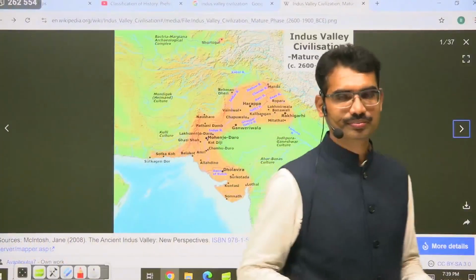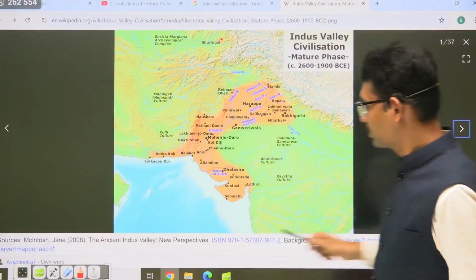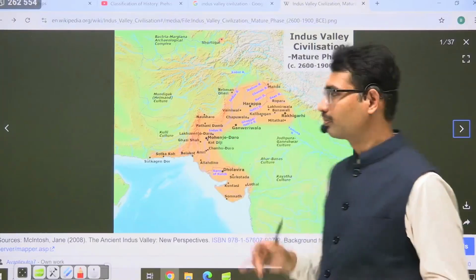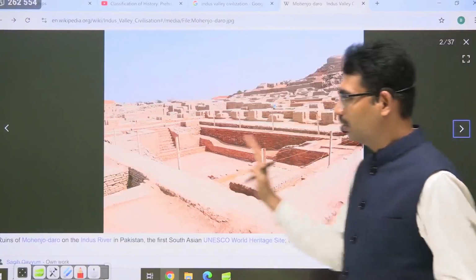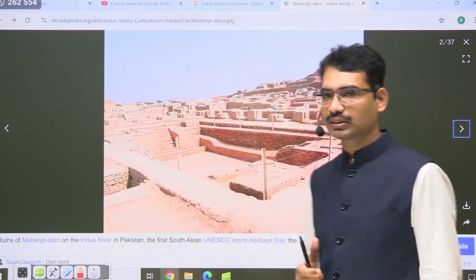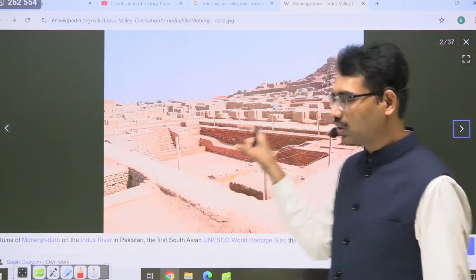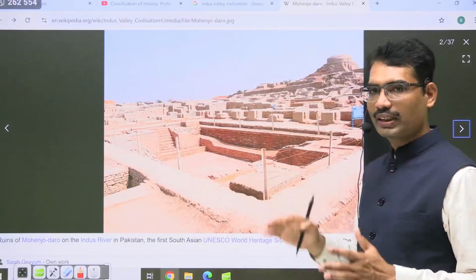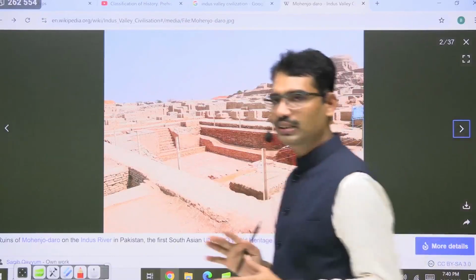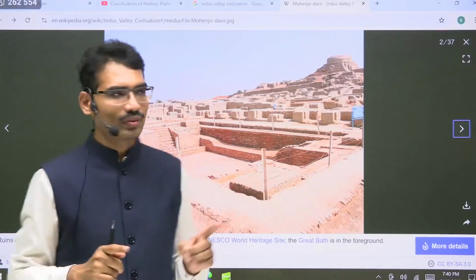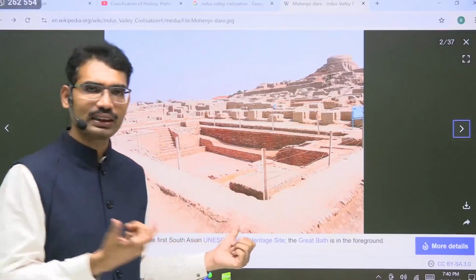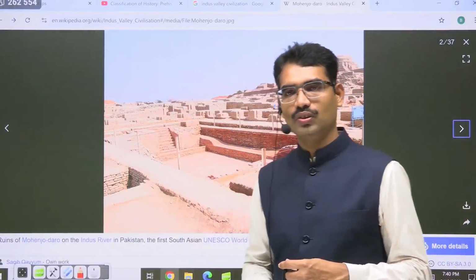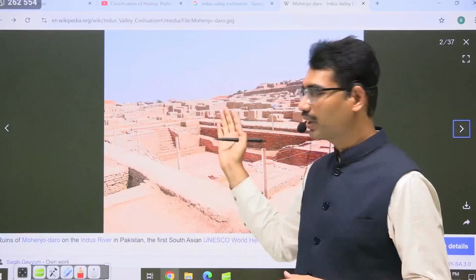This is the place where the core Indus Valley Civilization flourished. This is the building. You can see this. This is a place called Mohenjo-daro. It appears like this is a city. You just visualize. This is the remnant of Indus Valley Civilization, remnant of Mohenjo-daro, a city in Indus Valley Civilization that flourished how many years ago? 4,000 years earlier, 4,500 years earlier.